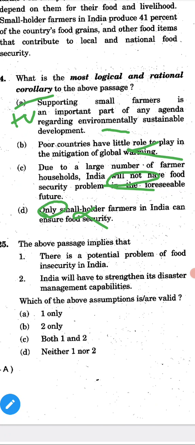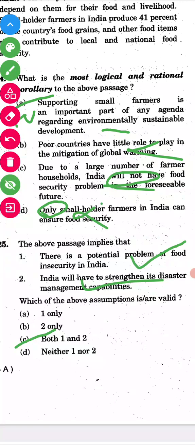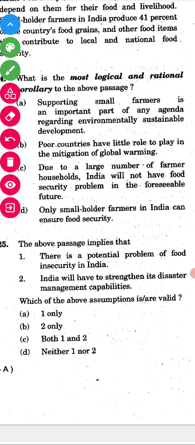25th one. We'll solve here itself. The above passage implies that there is a potential means it can be potential means it will be okay, like that problem of the food insecurity in India. Yeah, it will be a positive statement. We can write it. India will have to strengthen its disaster management capabilities. Yes, it is also a positive statement. So option C is the right answer. Both 1 and 2.